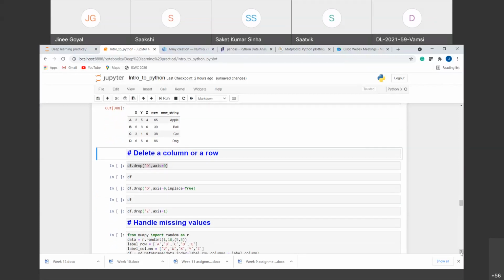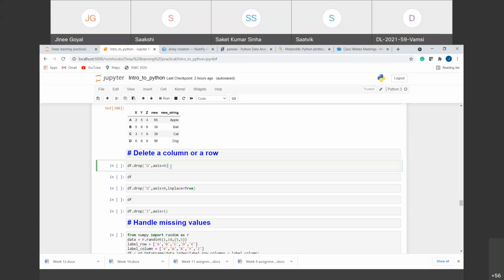Now suppose I have added a column. Now I can also delete a column or a row from a data frame. For that we have the drop function here, which can drop a column or a row, whichever we want. Suppose we want to delete the last row, D. So we'll give the name of the row that we want to delete.